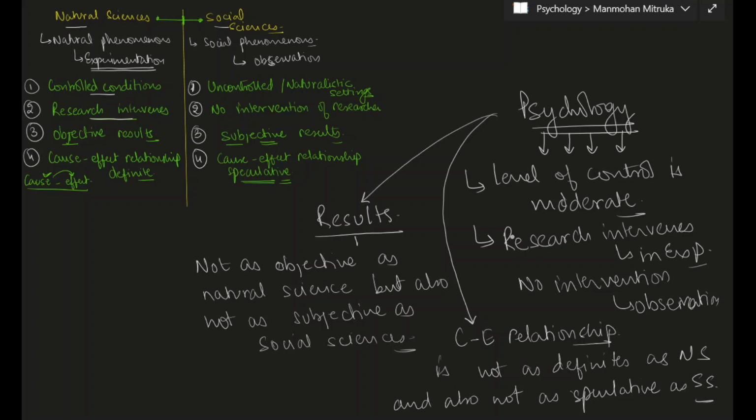So the level of definiteness in psychology for a cause-effect relationship is not as high as natural sciences, but it is also not going to be as speculative as social sciences.